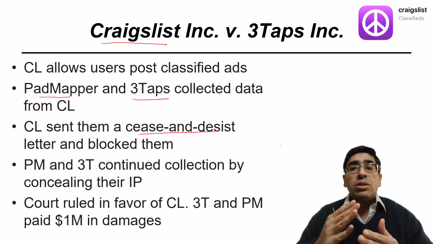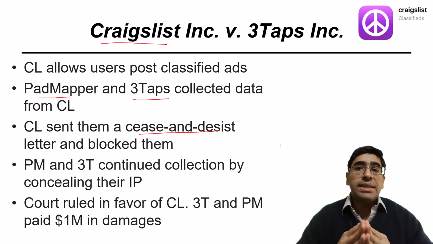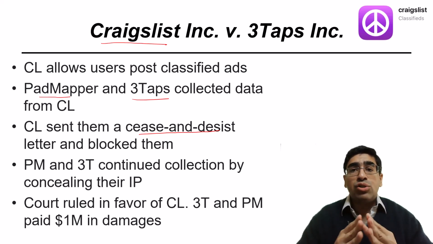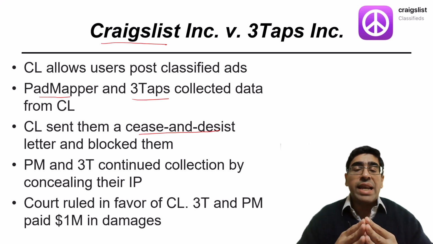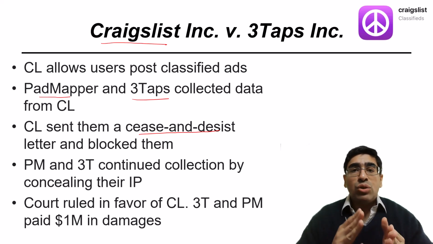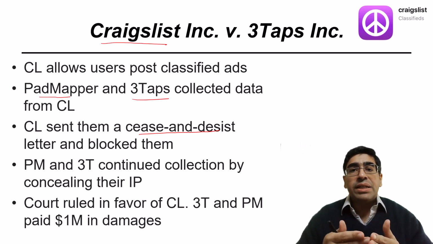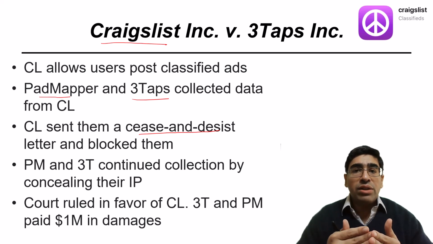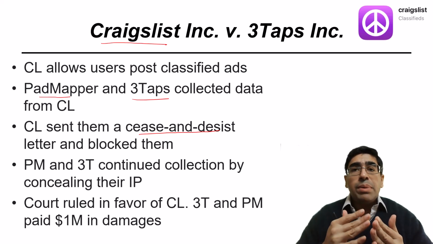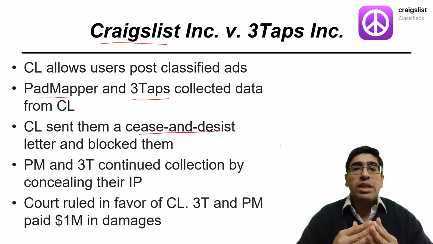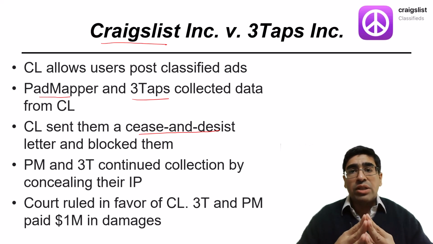In its decision, the court held that sending a cease and desist letter and enacting an IP address block is sufficient notice of online trespassing, which a plaintiff can use to claim a violation of the Computer Fraud and Abuse Act. It required the defendants to permanently stop taking content from Craigslist directly or indirectly. 3Taps paid $10 million, which Craigslist will donate to the Electronic Frontier Foundation over 10 years to pay for the damages that they caused.